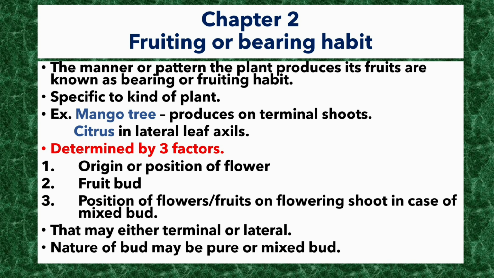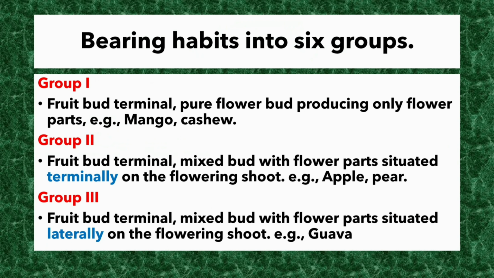It is determined by three factors: origin or position of the flower or fruit bud, position of flowers or fruits on the flowering shoot in case of mixed bud, that may be either terminal or lateral, and nature of bud, which may be pure or mixed bud. Next, we are going to see bearing habits. It is classified into 6 groups.